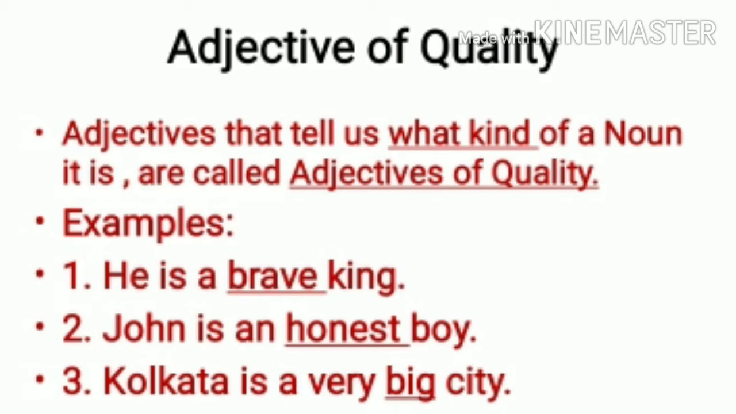First one, he is a brave king. So king is our noun. We ask the question, what kind of a king? We get the answer, brave. So brave is the quality given to that noun. So we can say it is an adjective of quality. Second one, John is an honest boy. Boy is the noun. What kind of a boy? Honest boy. So honest is an adjective of quality. Third one, Kolkata is a very big city. City is the noun. What kind of a city? Big city. So big is the adjective of quality.